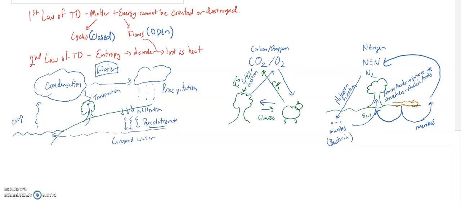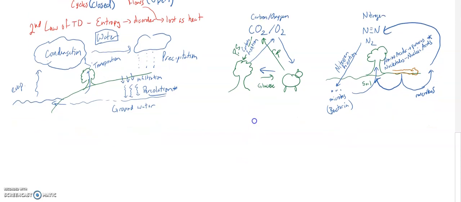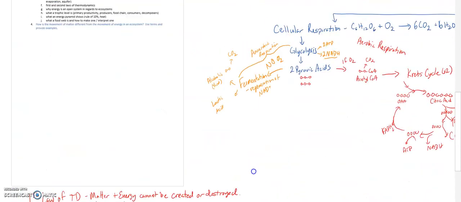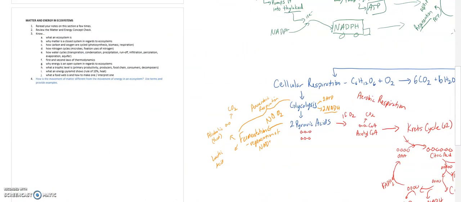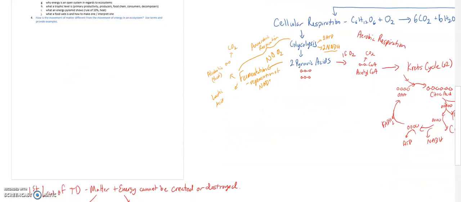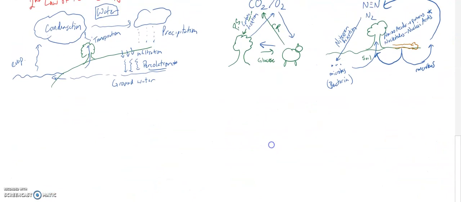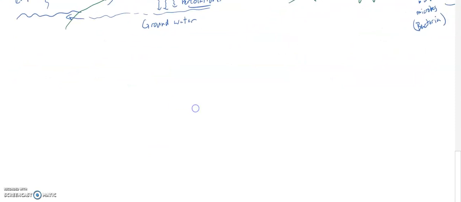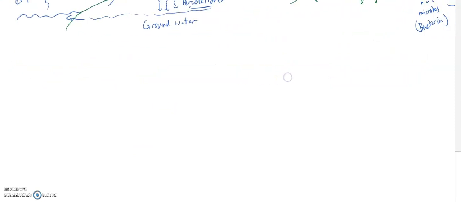So this is more about that second law of thermodynamics, where we need to keep adding energy in because without it, we tend towards disorder and we lose that energy as heat. So what we're dealing with right now is why energy is an open system, trophic levels, the energy pyramid, and of course, webs, and how energy travels. But as I said, energy flows through instead of cycling. And the best way to show that is through what we call an energy pyramid.